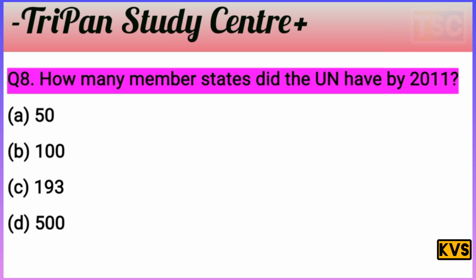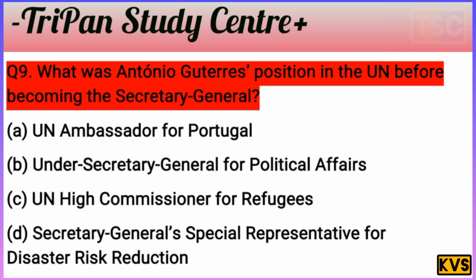193 members in 2011. That's important. Let's see the next question here. The next question arrives on your screen. The question here: what was Antonio Guterres's position in the UN before becoming the Secretary General? That's an important question for the exam here. And who is Antonio Guterres here?